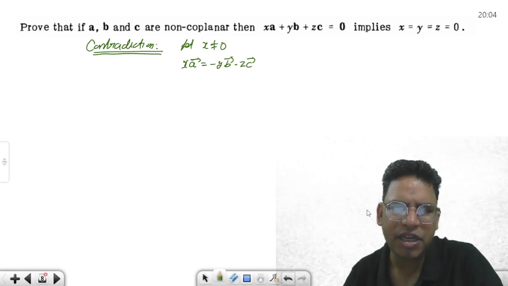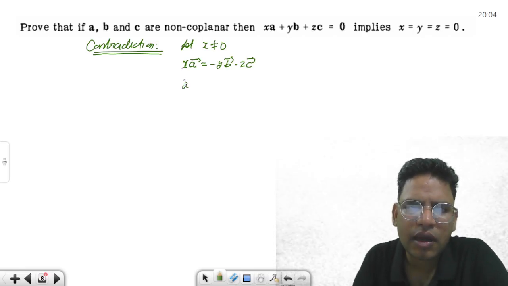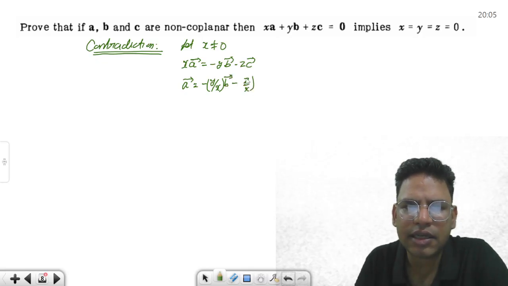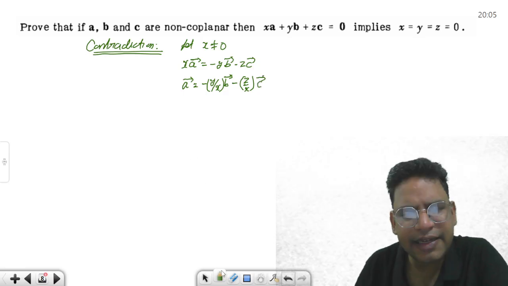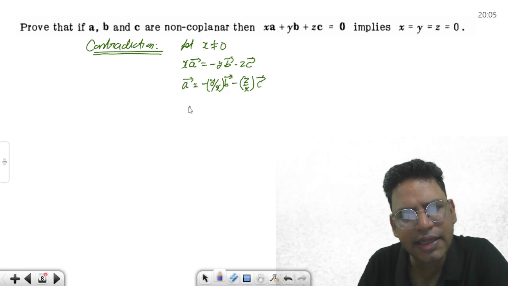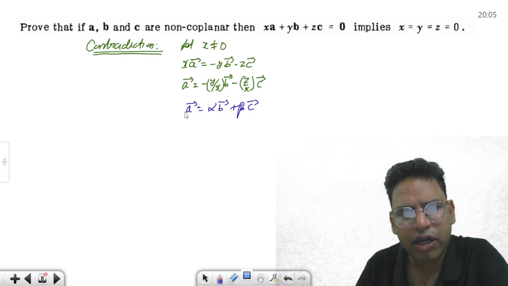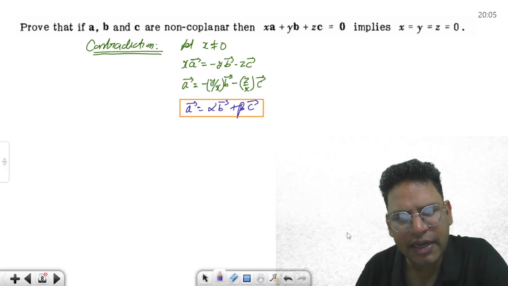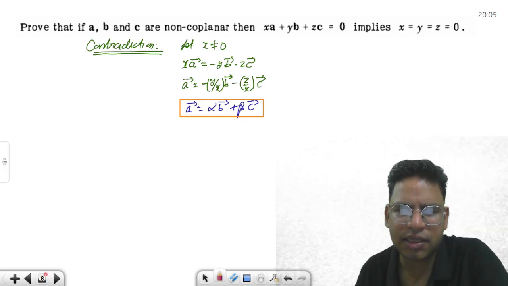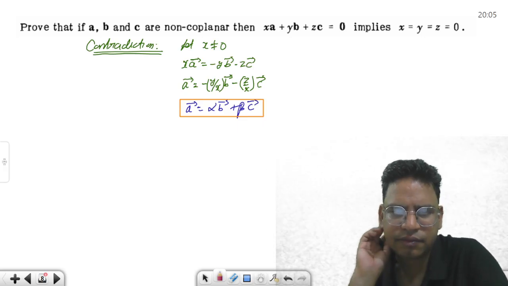a वेक्टर कैन बी रिटन एज y by x times b vector minus z by x times c vector, and it is something like this: a vector is some alpha times b plus some beta times c. Okay, or it simply means a vector is in the plane of b and c. That is what the definition is, है ना?